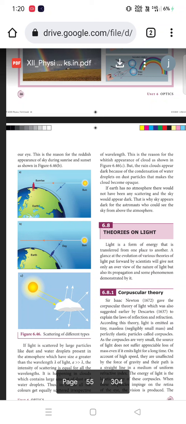The sun is white in color when it reaches the atmosphere of the earth. There the atoms and molecules disperse it into different colors. Blue color is more sensitive to our eye when compared to the violet color. But during sunset and sunrise, the sky appears in a reddish color. That is because the reddish color has a longer wavelength when you compare it to the blue. So that's all. Thank you.